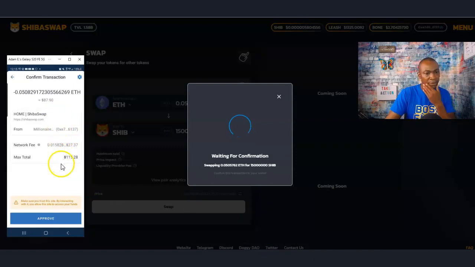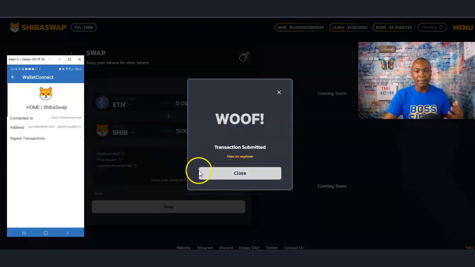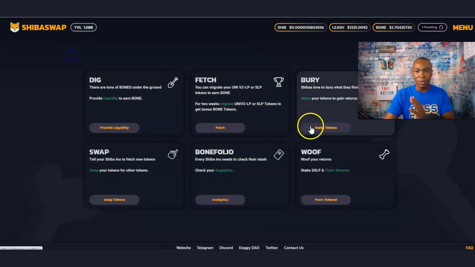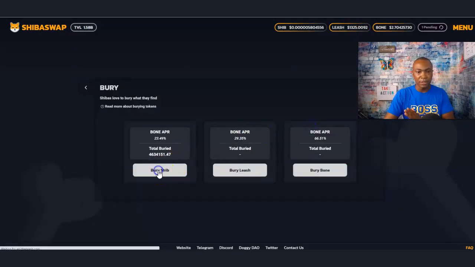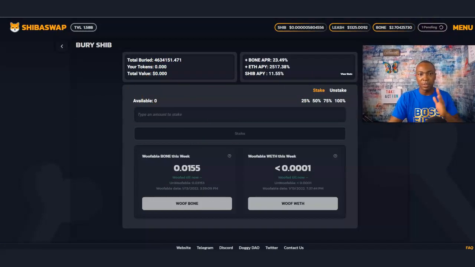115.87. Actually, it looked like the fees dropped. Well, these are about the same. So I'm going to go ahead and approve this. So instead of 20 million SHIB, I got 15 million. So now I just swapped that. Now I'm going to go to the bury tokens, and I should have that in there. It's still pending. So once that approves, we should be good to go.